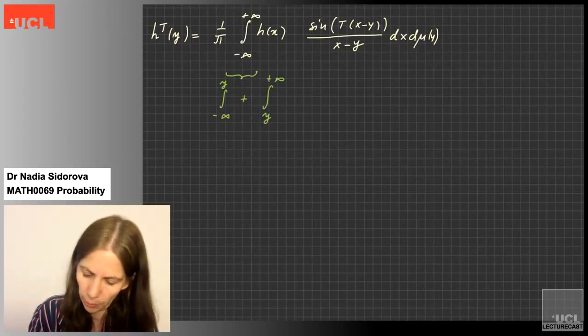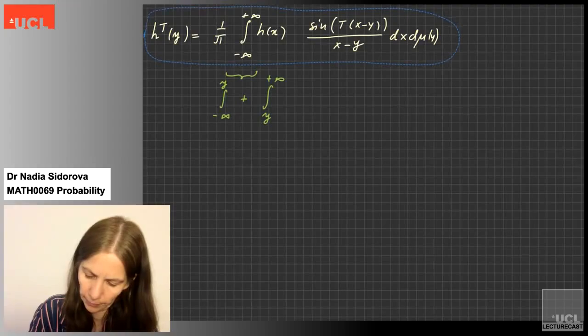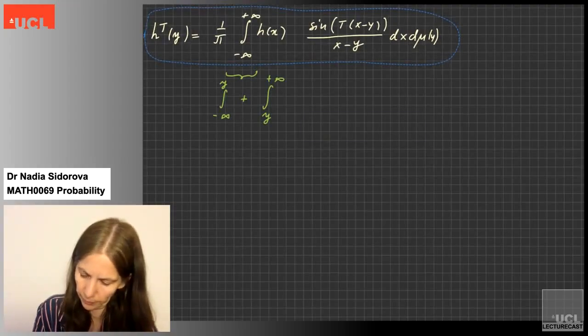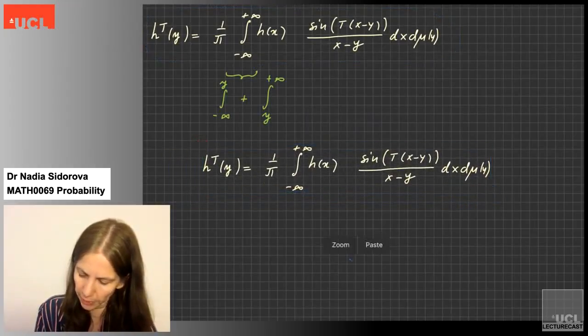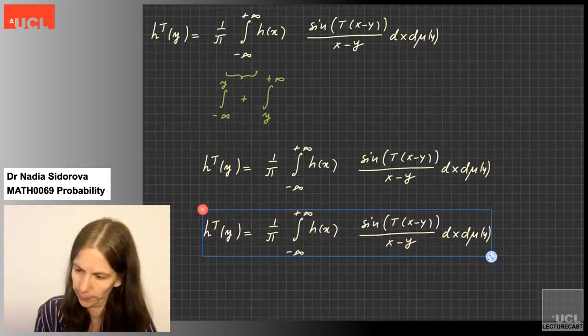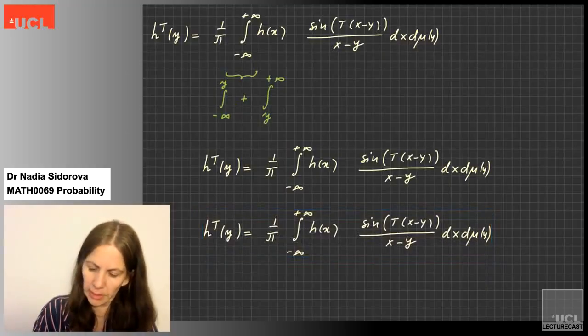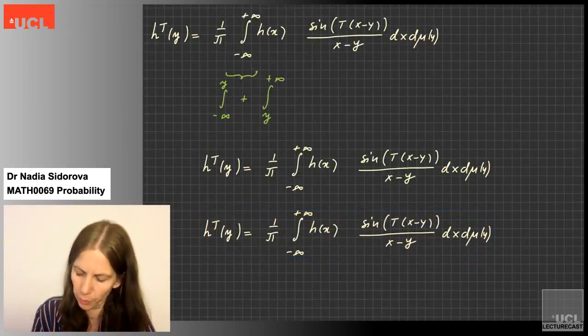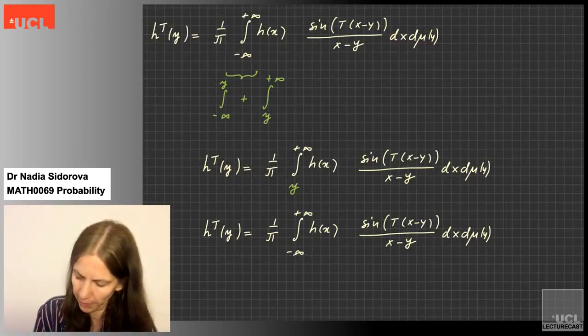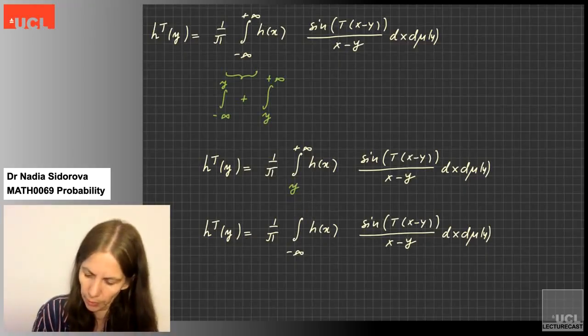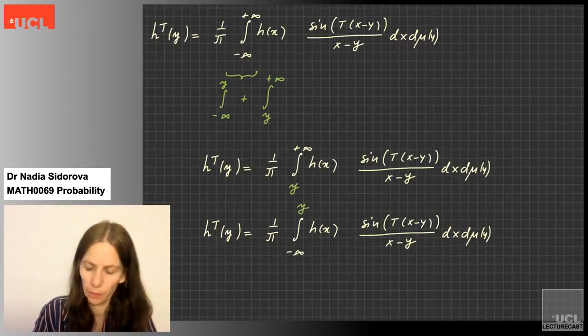So I'll paste this formula twice here. And I will say the first integral goes from y to plus infinity. The second integral goes from minus infinity to y. So the first formula will be denoted by h plus.